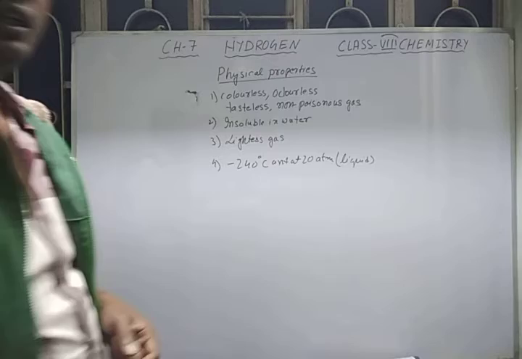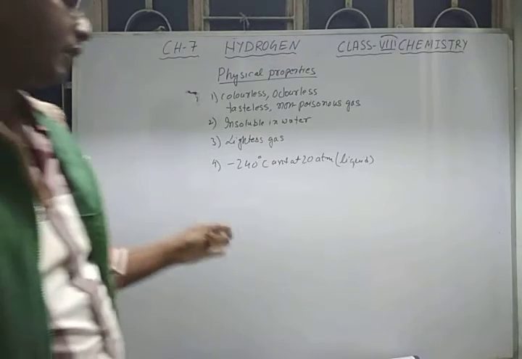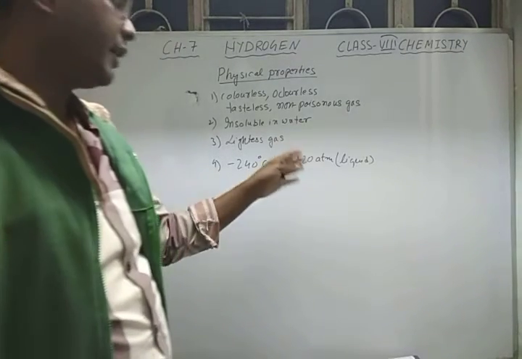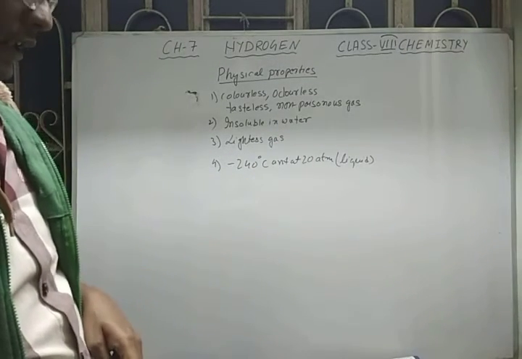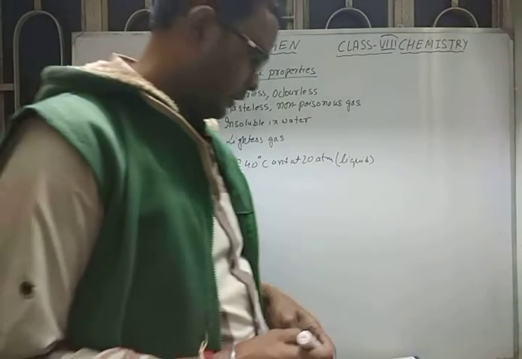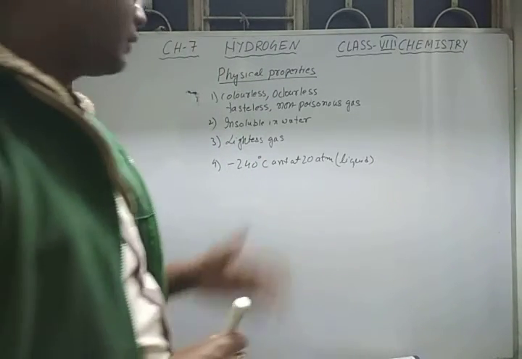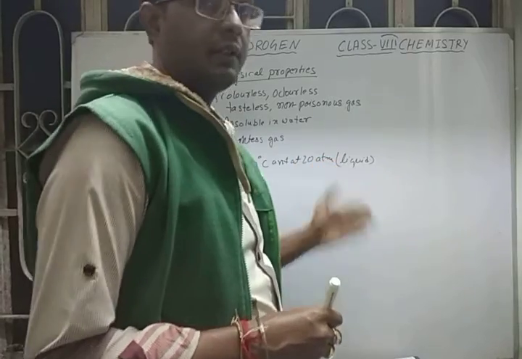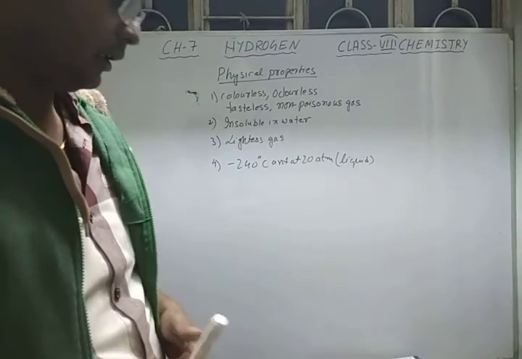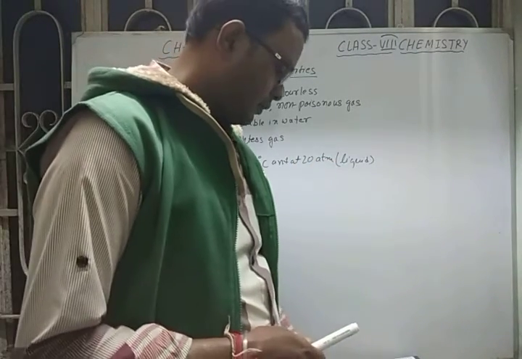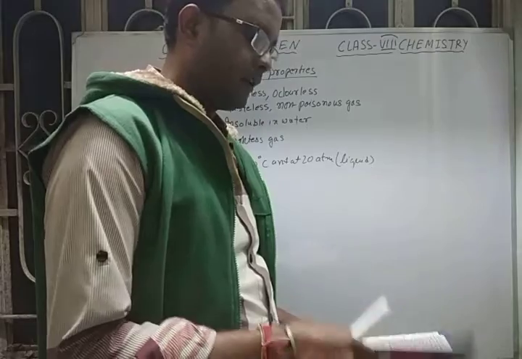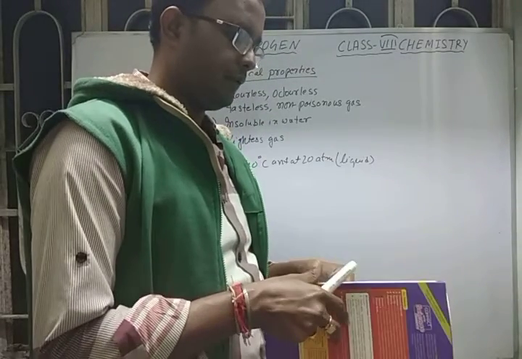Liquid hydrogen is also a colorless liquid. So these are the physical properties of hydrogen.